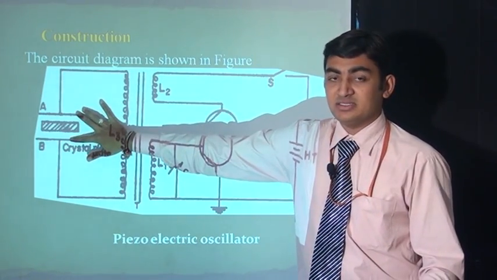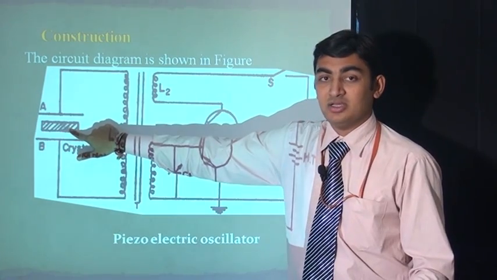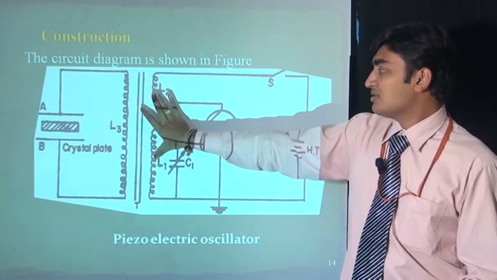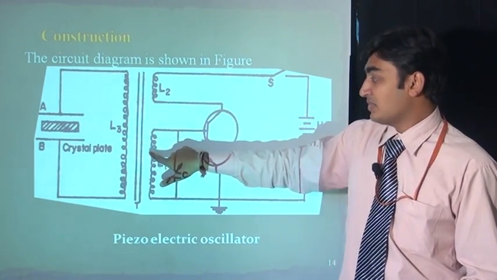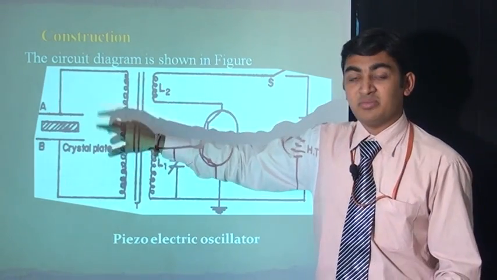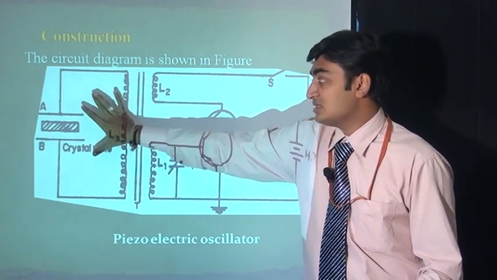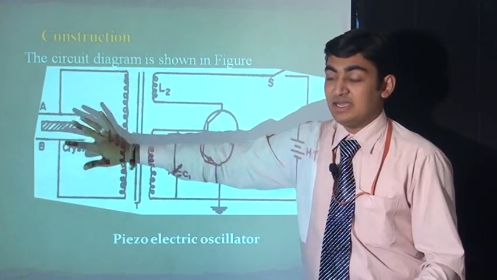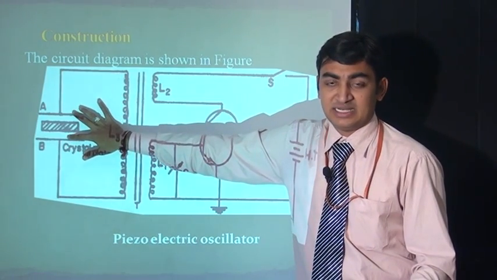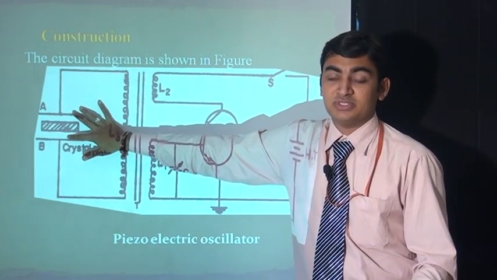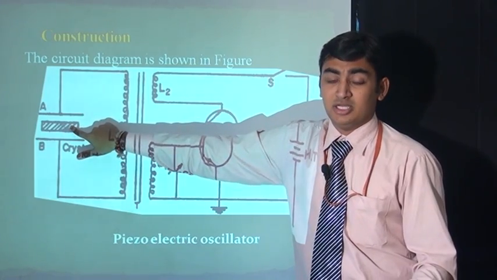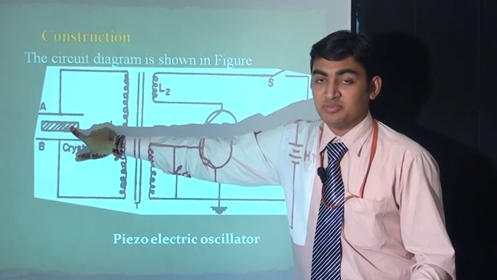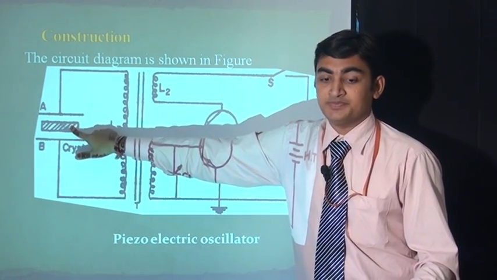Between the AB plates there is a quartz crystal. When we apply high tension voltage, the electric field will change or current will change. By this current we will change the electric field on the AB plates, and this electric field change will produce the vibrations and apply pressure on the piezoelectric bar or piezoelectric crystal of quartz.